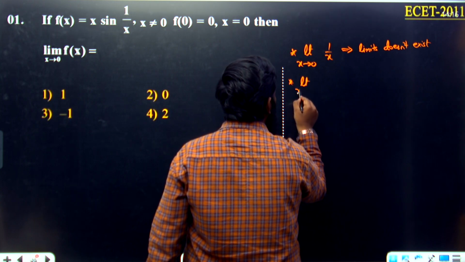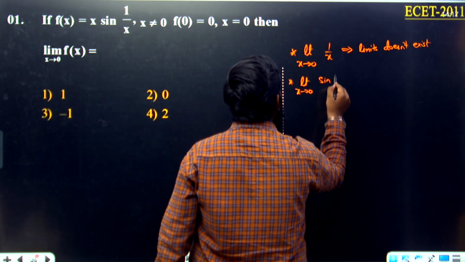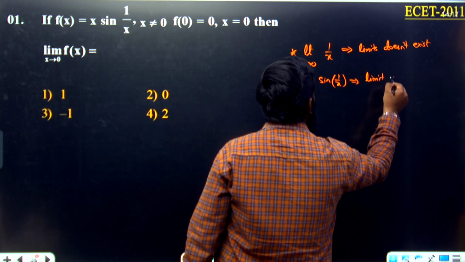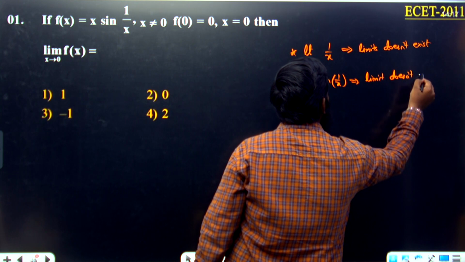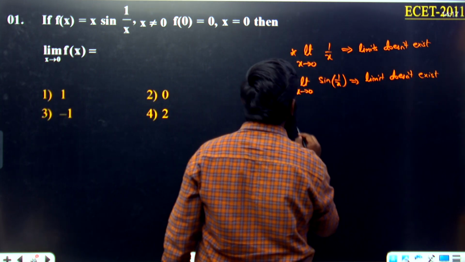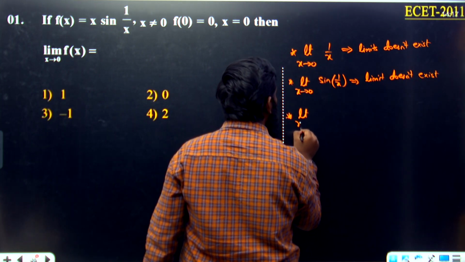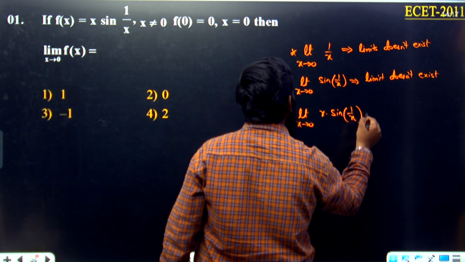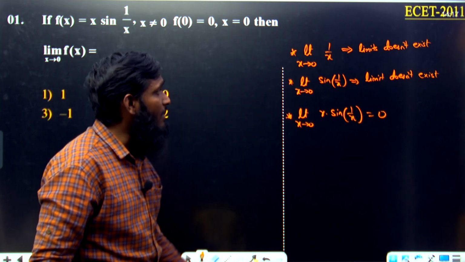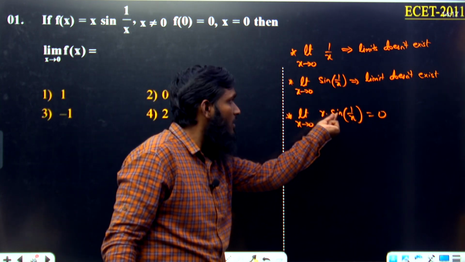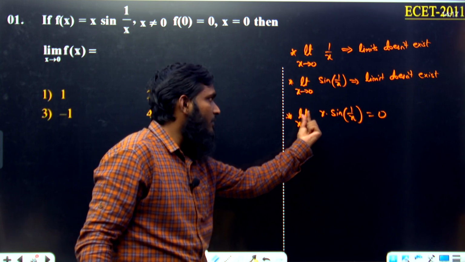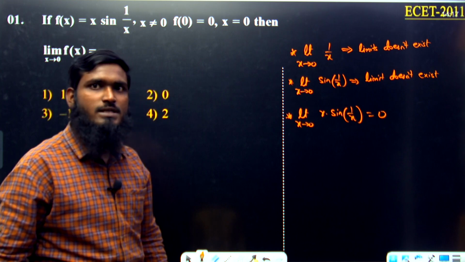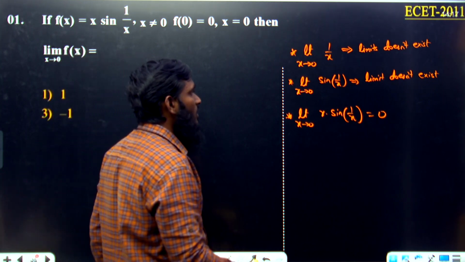If you have limit x tends to 0, sine 1 by x, again the limit doesn't exist. Now similarly, limit x tends to 0, x into sine 1 by x is equal to 0. Whenever we are multiplying this sine 1 by x with x, then 0 into some value, we take it as 0. So this is a condition we have to remember compulsorily.